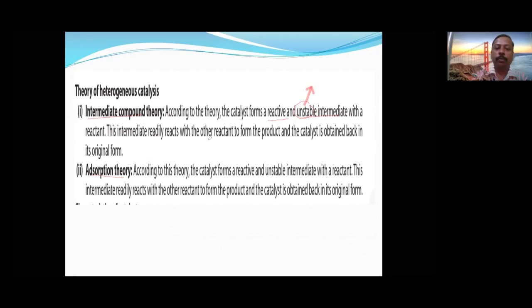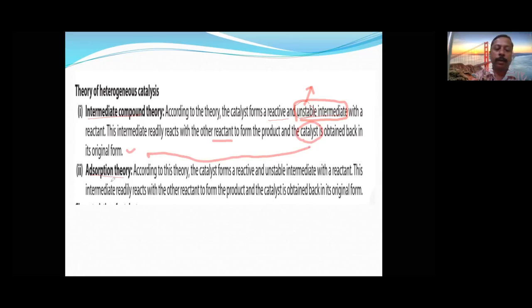So the rate of reaction increases due to the formation of an unstable reactive intermediate. The intermediate readily reacts with another reactant to form a product, and the catalyst is brought back to its original form.